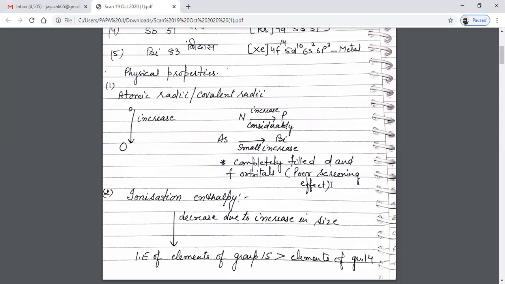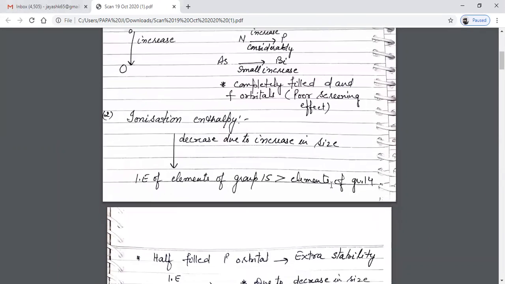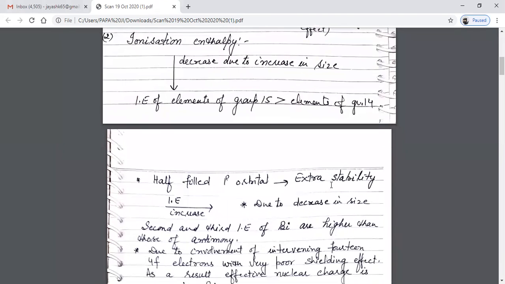Down the group, ionization enthalpy is expected to decrease because of the increase in the atomic radii. And then ionization enthalpy of elements of group 15 is greater than that of group 14. The reason is because of the half-filled p orbital and due to the extra stability of the p orbital.